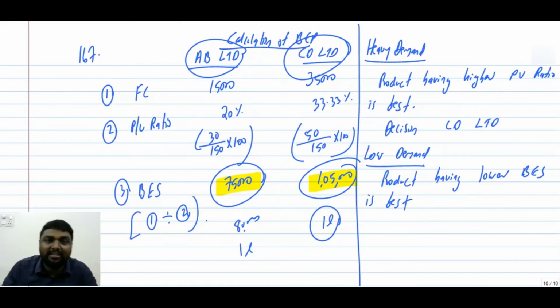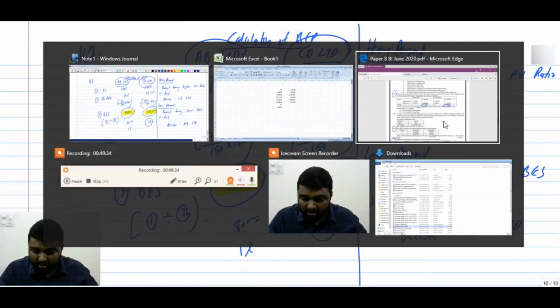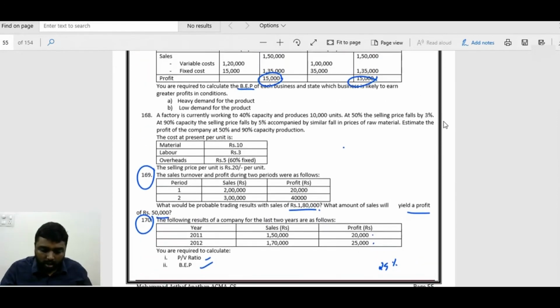That means low break-even is always best when there are lesser sales. Since you have lesser sales itself, if we get profit it is good. Here we require sales above 1,05,000. So the decision will be what? AB Limited. So you can copy it. See, very interesting. See how we are able to do it. We can do now 168. Are you ready?